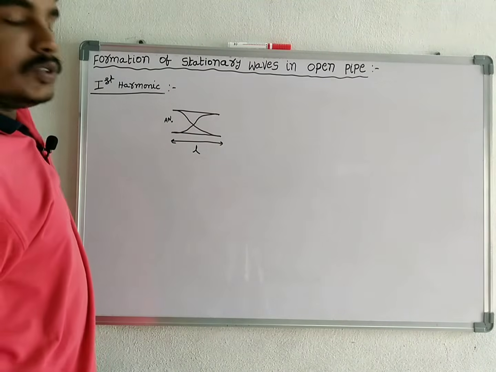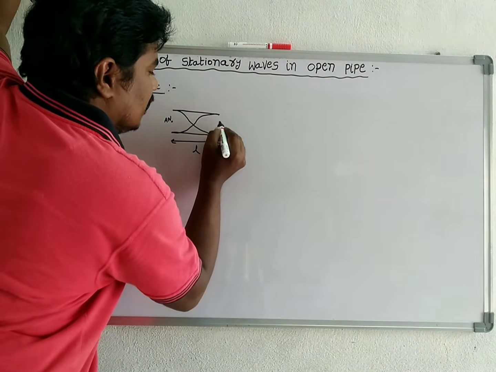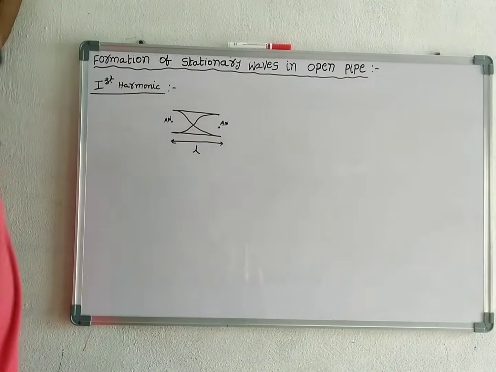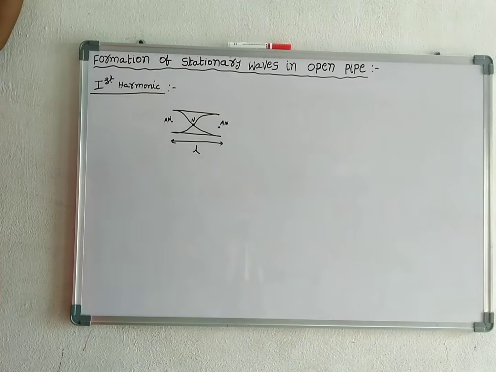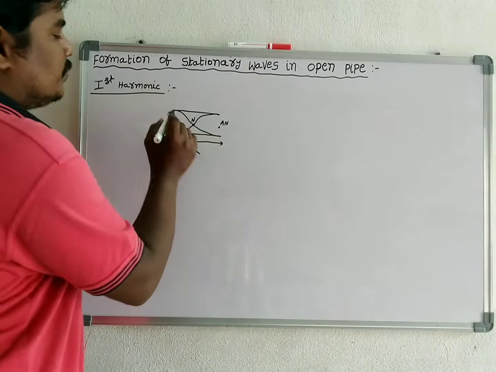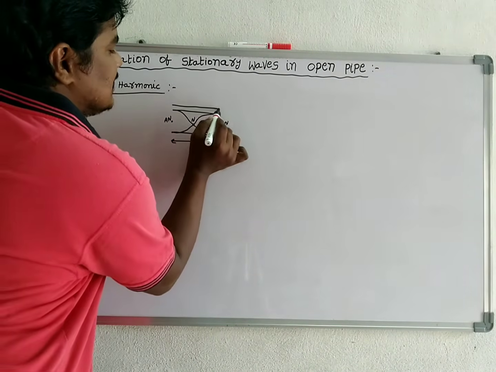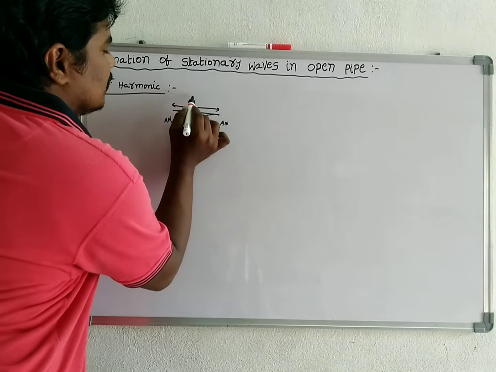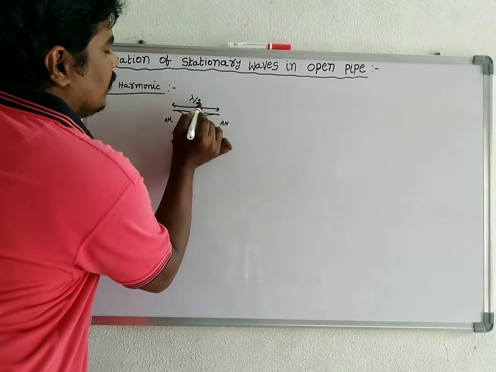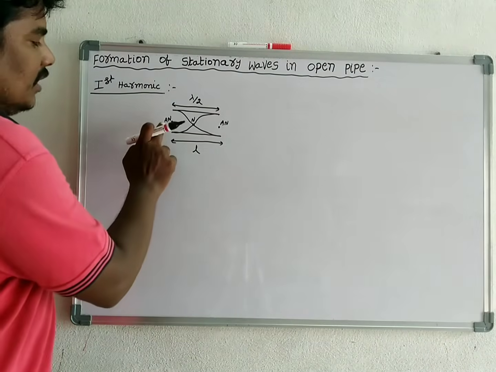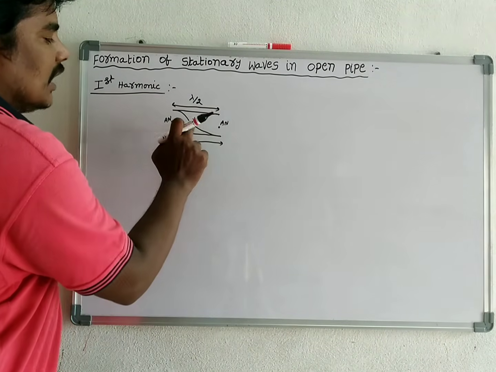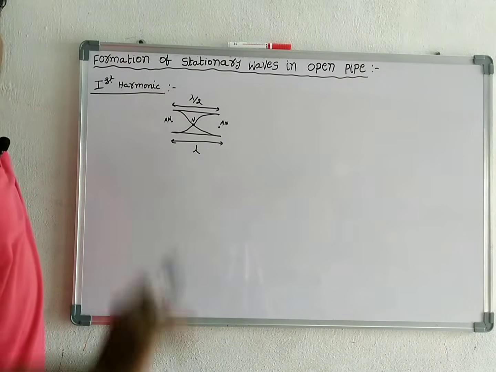So, an antinode should be formed. Here also, an antinode should be formed. In between them, one node is formed. The distance between two successive antinodes is equal to lambda by 2. In first harmonic, two antinodes and one node are formed.